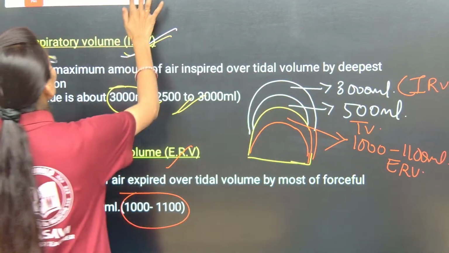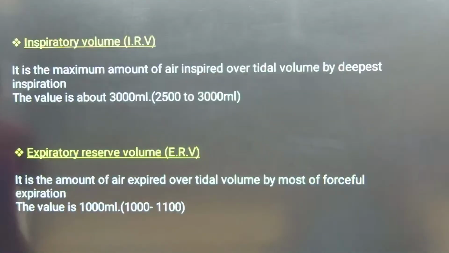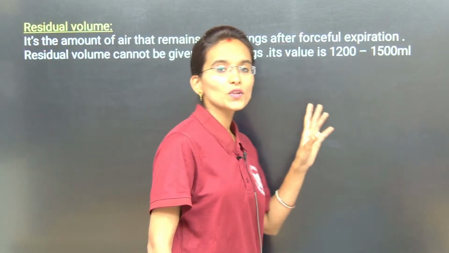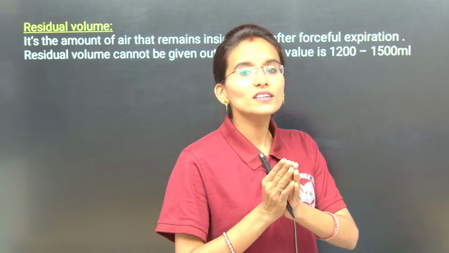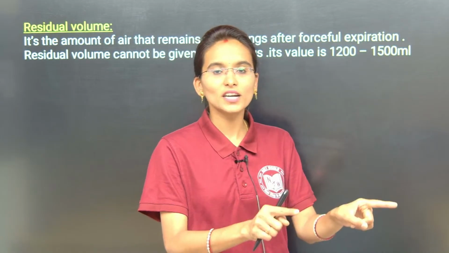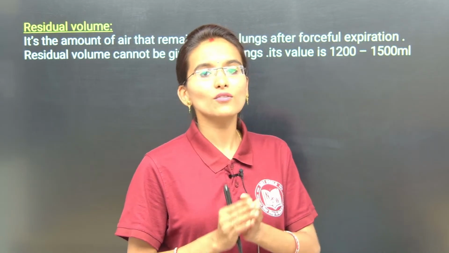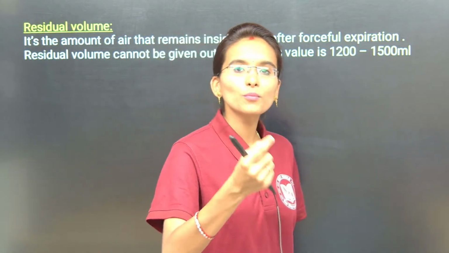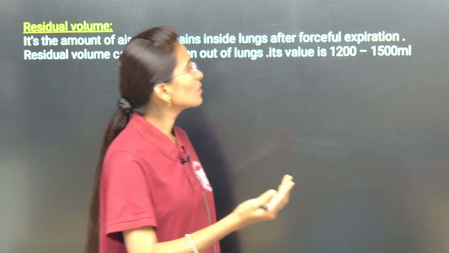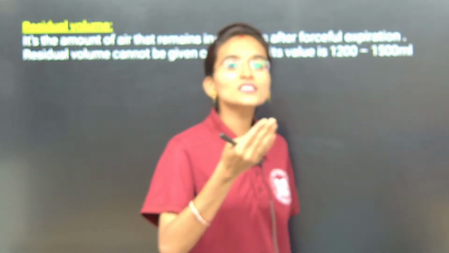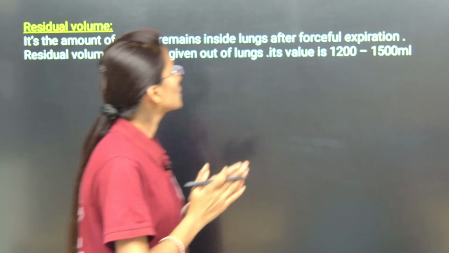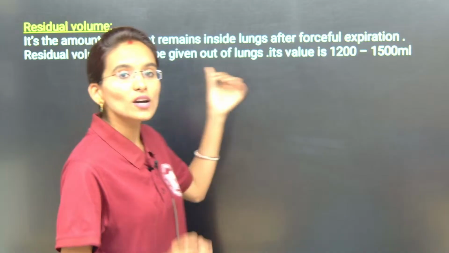Now we will understand the residual volume, my dear students. What is residual volume? What will be the tidal volume? 500 ml, right? What will be the inspiratory reserve volume? Approximately 2500 to 3000 ml. And the expiratory reserve volume is 1000 to 1100 ml, right? Now you need to understand what the residual volume is.